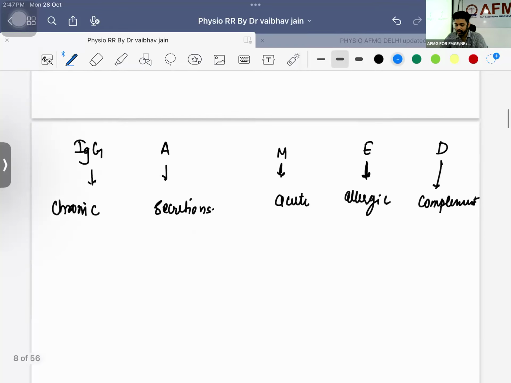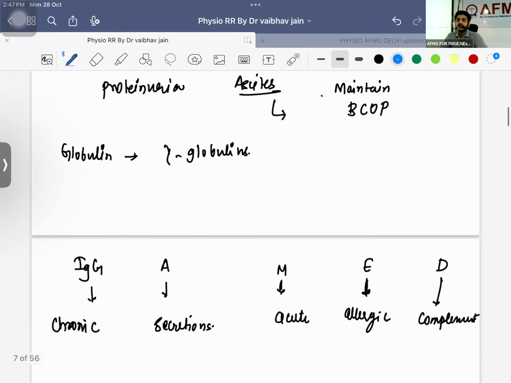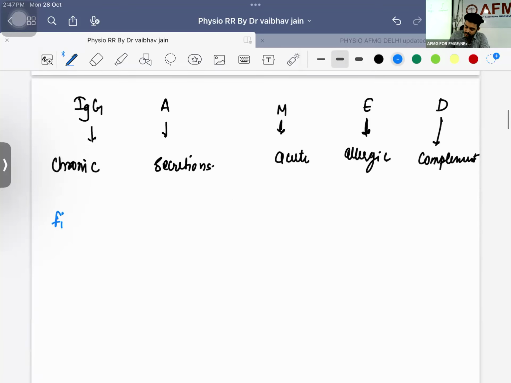What about albumin, globulin? We are also having what? Fibrinogen. Remember this fibrinogen. Now I think you are in a better state to understand this. Fibrinogen is what? Factor 1A, not A, it is factor number 1. And this is the fibrinogen which is going to convert into 1A. And this one is what? Fibrin.